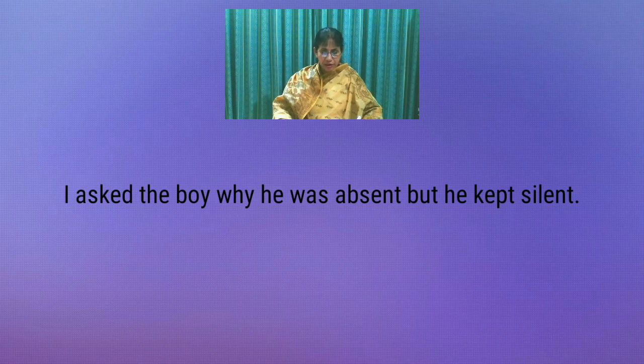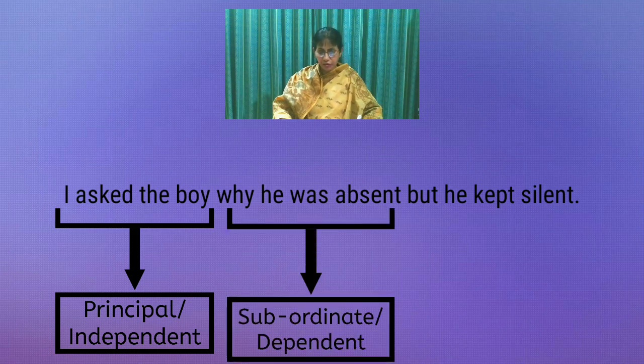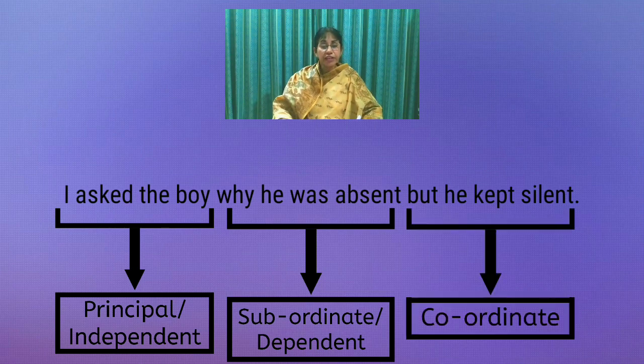Again, "I asked the boy" is the principal clause or independent clause. "Why he was absent" is the subordinate clause or dependent clause. "But he kept silent" is the coordinate clause.